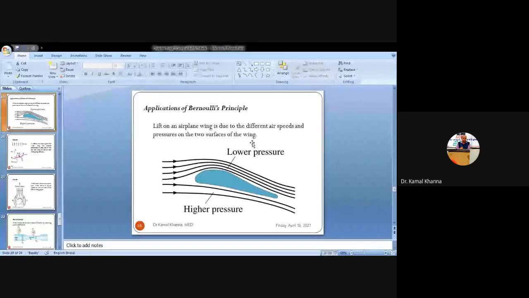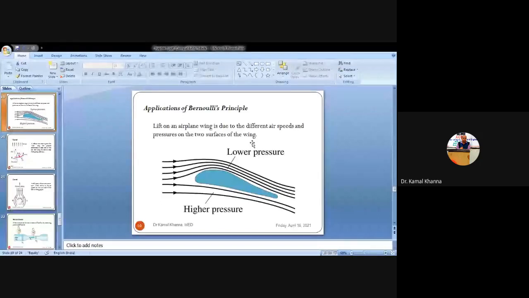Wing means the wings of the aeroplane. How does it take off from the ground? आप देख सकते हैं कि नीचे से जहां पे वो मूव कर रहा है एरोप्लेन, उसके नीचे जो एयर है उसकी वेलोसिटी कम है, तो वहां पे प्रेशर ज्यादा हो जाएगा। Whereas the surface on the upper side of the wing has more air velocity because of the velocity of the aeroplane. So there is more velocity on the upper side of the wing as compared to the lower side of the wing.